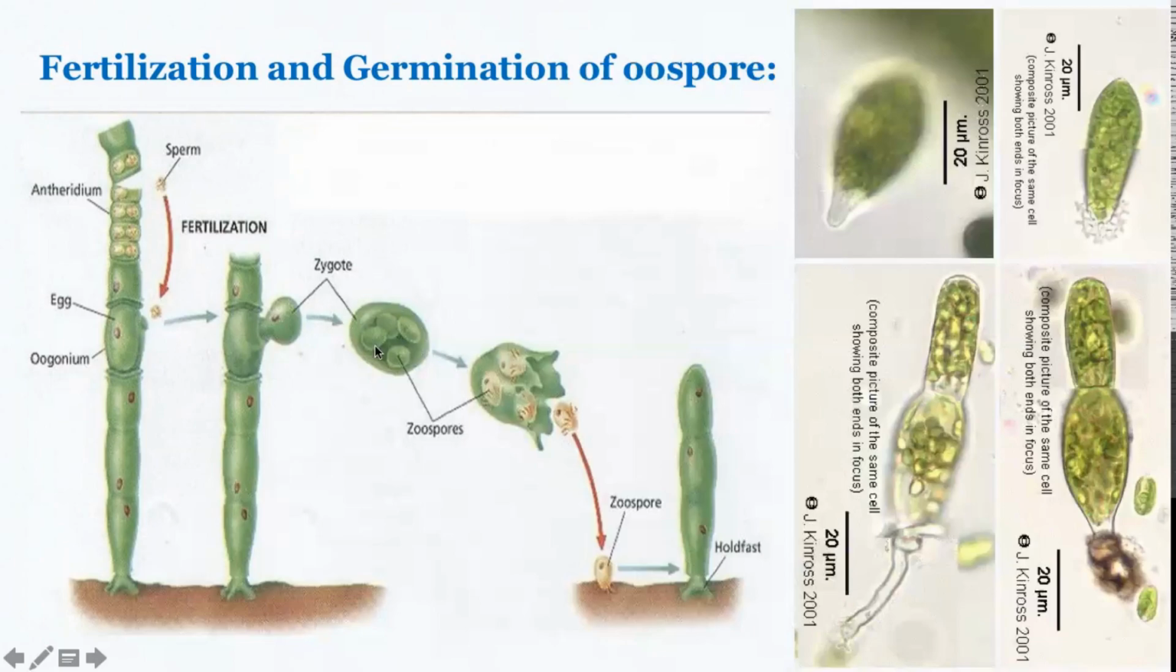Then just before germination, it will undergo meiotic division and form zoomeospores. The zoomeospores are liberated. They fall down, find a substratum, and gradually start growing into a new filament. So this is the whole story of how Oedogonium reproduces sexually. And this is the story of the Macrandrous type.